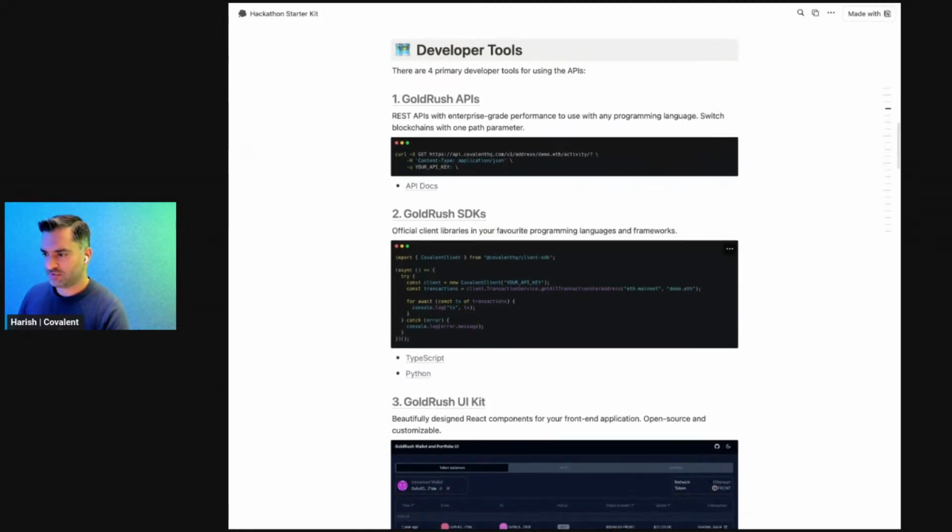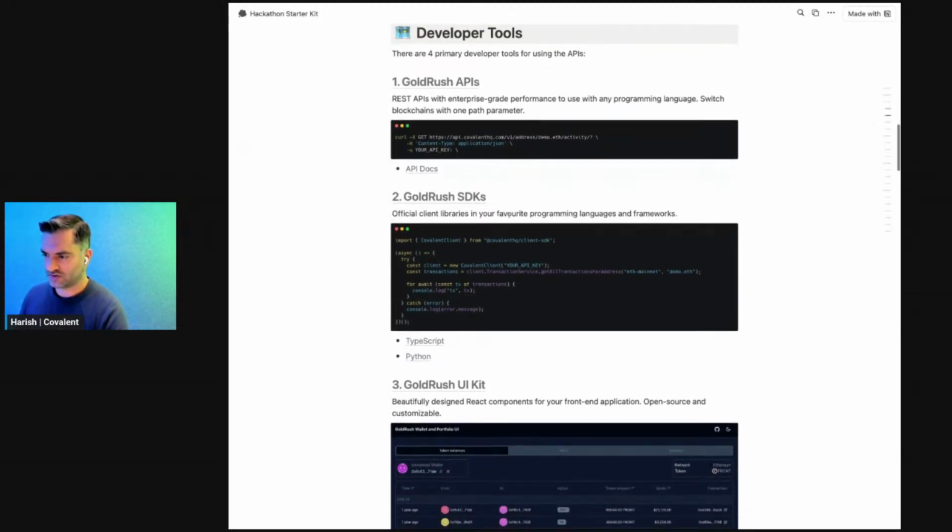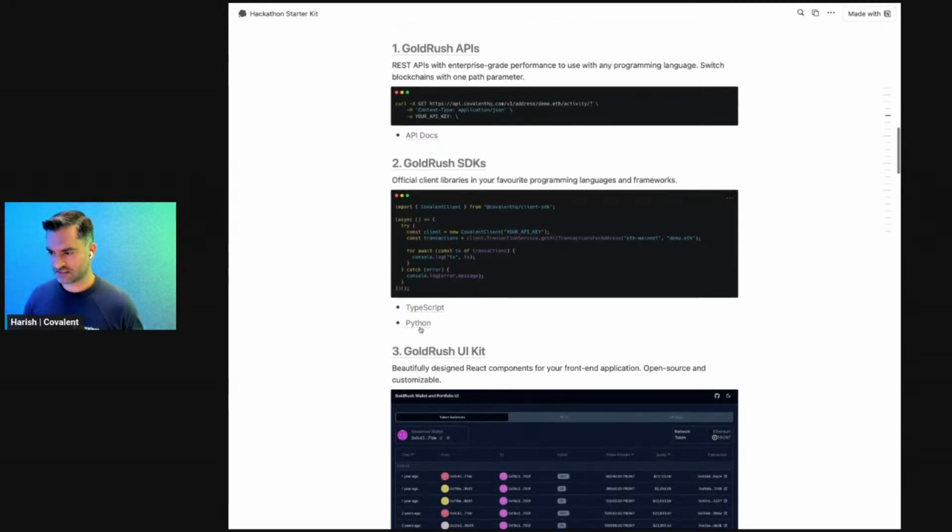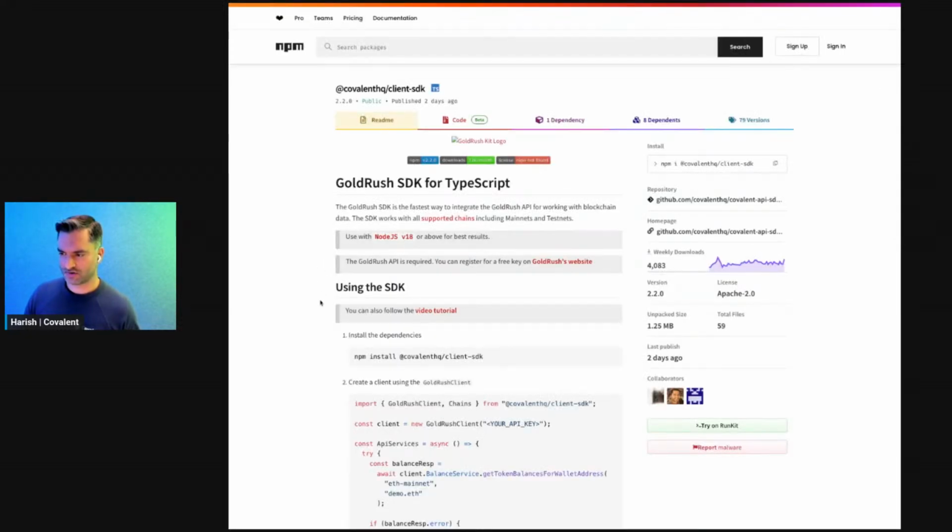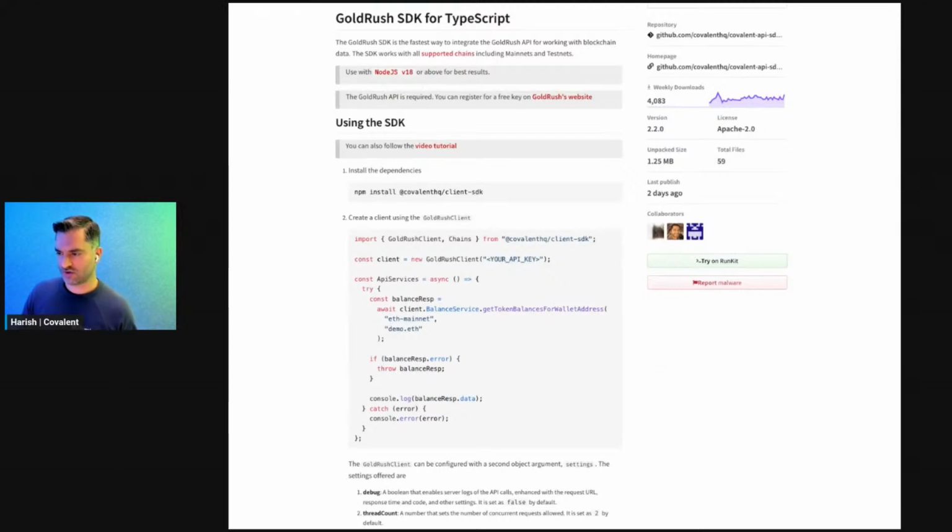The second developer tool that I want to talk about here is the GoldRush SDK. So I'm sure everyone who's participating is familiar with SDKs. We've got two key ones that we want to highlight, one for TypeScript, one for Python. And this just makes the experience a little bit more seamless in the sense that it's just an NPM or Yarn package that you can install.